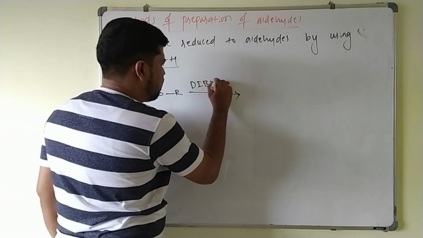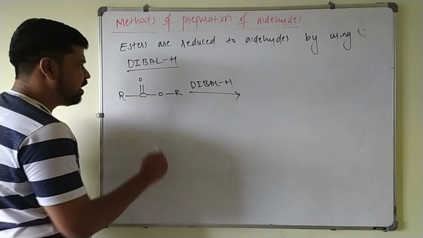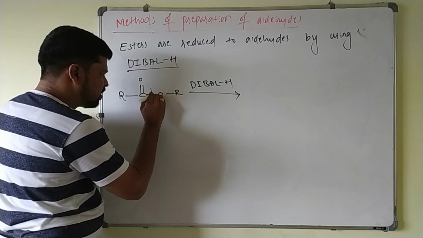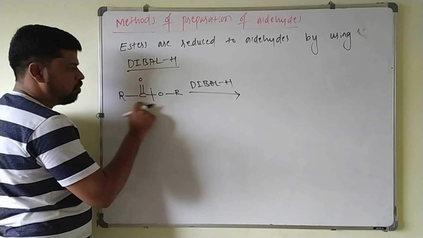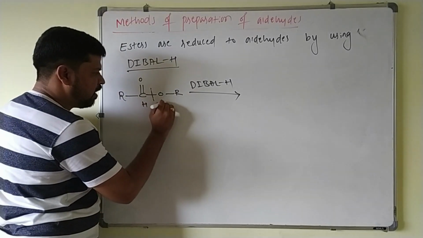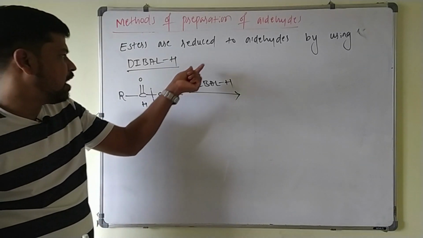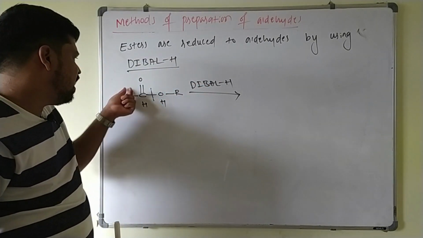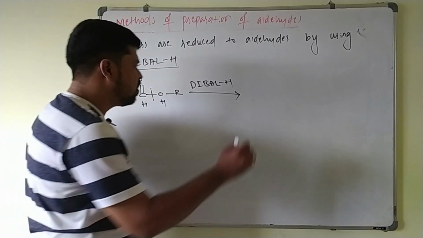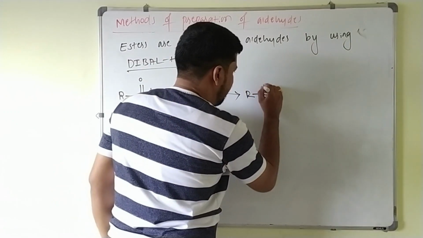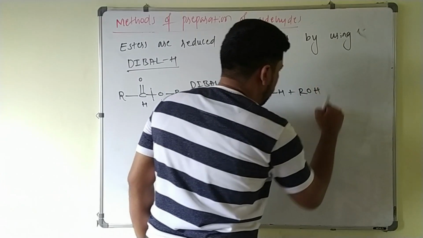always keep in mind this DIBAL-H is a reducing agent which gives hydrogen for the reduction. So what you have to do is break this carbon oxygen bond, the carbonyl carbon and this oxygen bond. You add one hydrogen here and one hydrogen here, so that you get a mixture of aldehyde and alcohol. DIBAL-H reduces ester to aldehyde and alcohol, RCHO plus ROH.